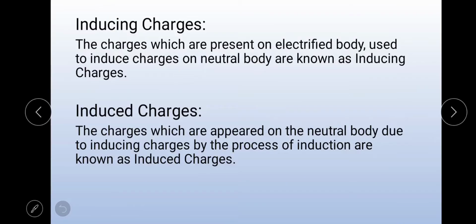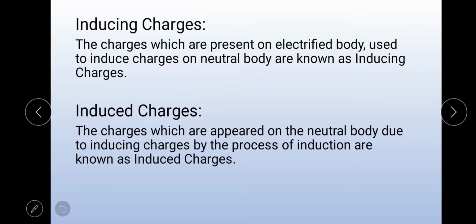Next, the inducing charges. The charges present on an electrified body, used to induce charges on a neutral body, are known as inducing charges. Simply, the charges present on the electrified body are called inducing charges.